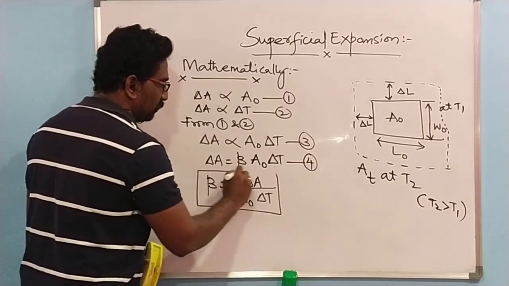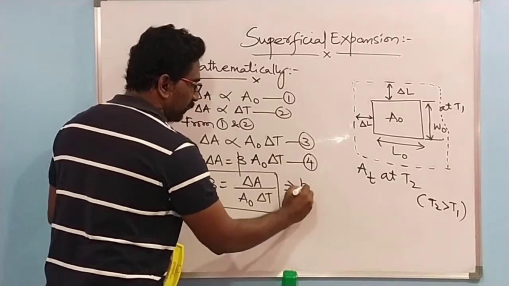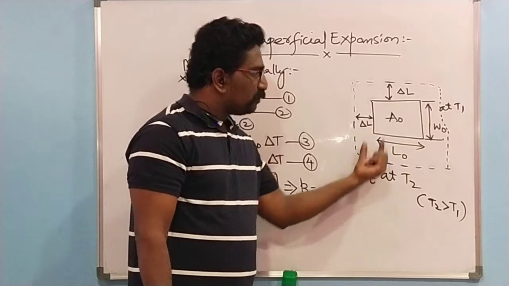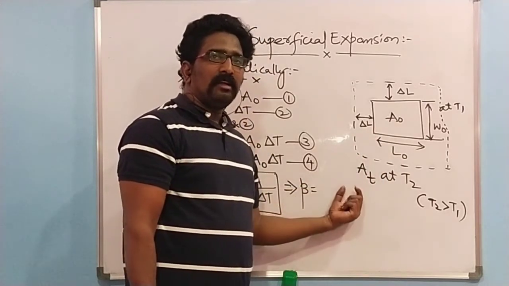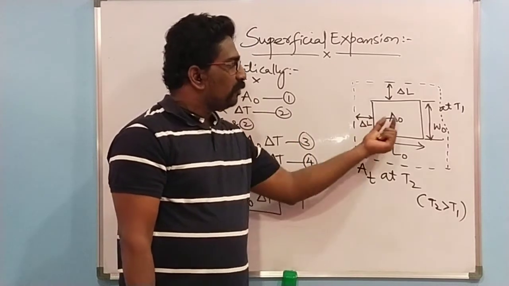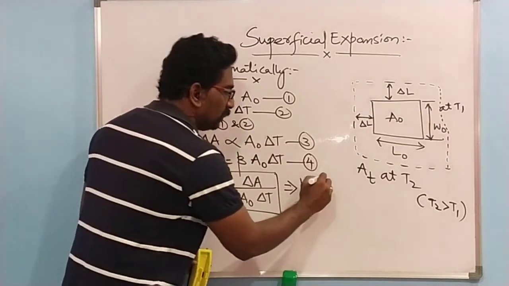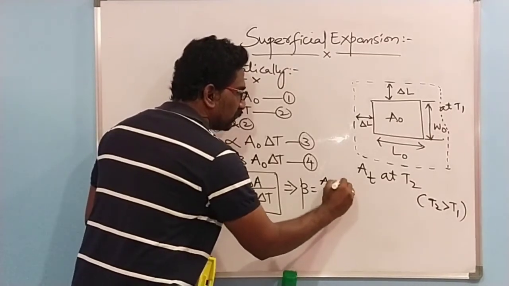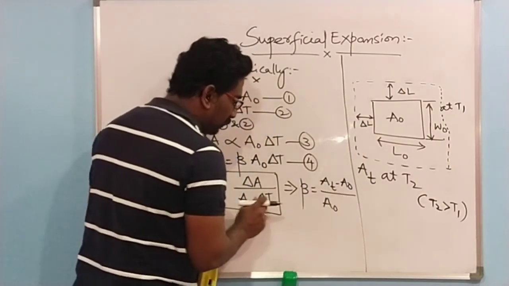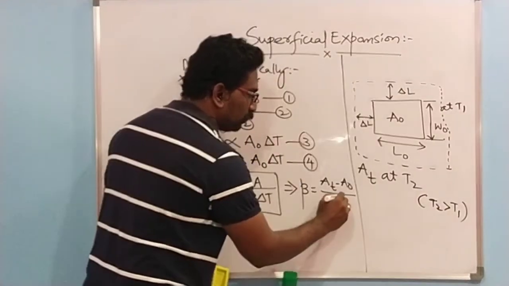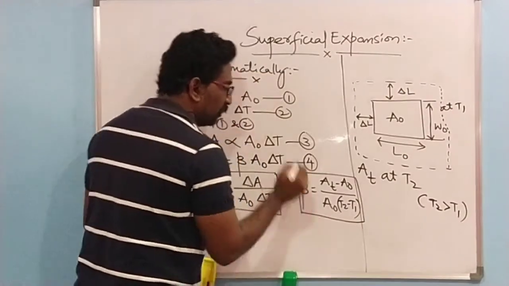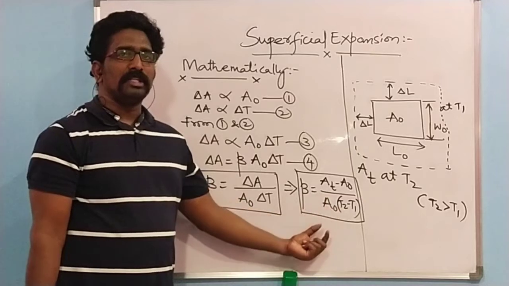This equation can also be written as beta equal to, what is delta A? Delta A is nothing else but the difference between two areas, that is the area after heating and the area before heating. The area after heating is AT and the area before heating is A naught. So it can be written as AT minus A naught over A naught delta T. What is delta T? Delta T is the difference between these two temperatures, T2 minus T1. So this becomes another equation for beta in terms of AT, A naught, T2, T1.